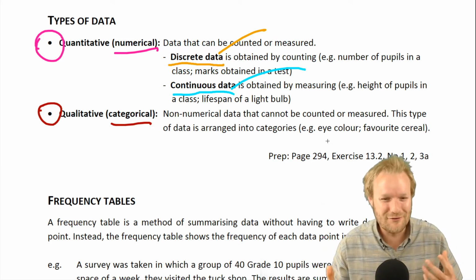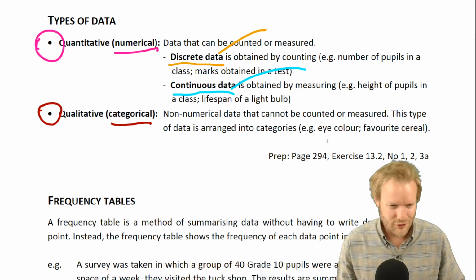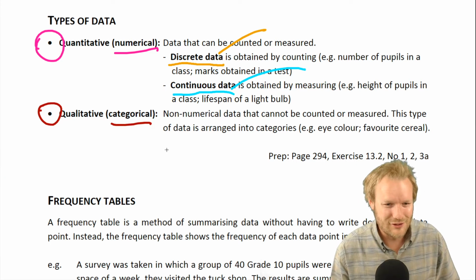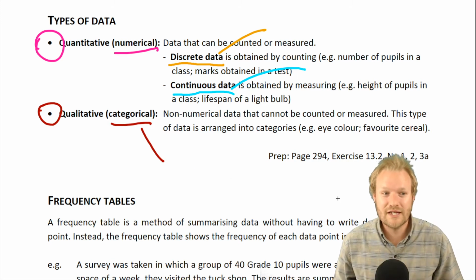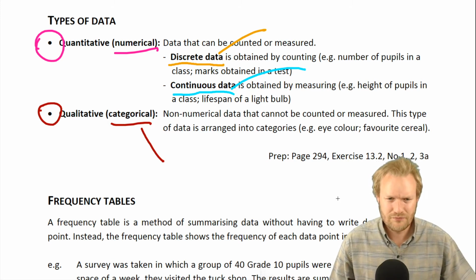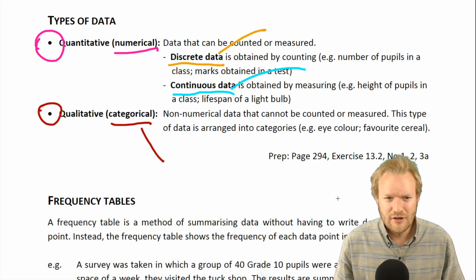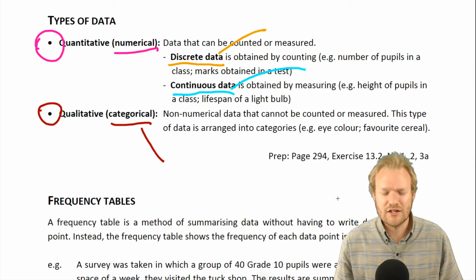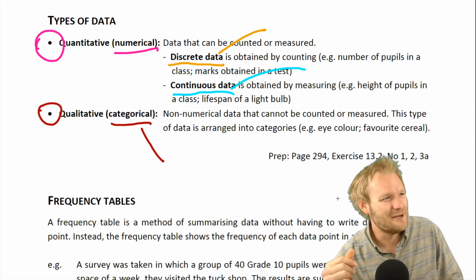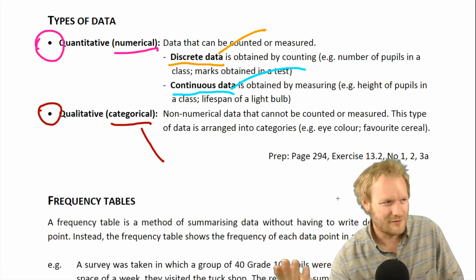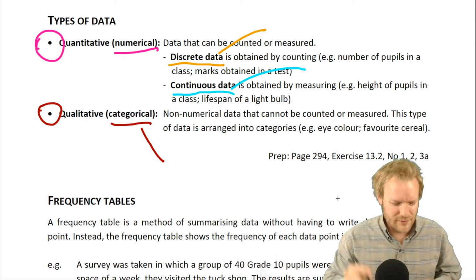Okay, so other things. Favorite cereals. We've got the examples there in front of you, right? Do you know what the question is? Think of an example of qualitative data. Another non-numerical data set that might come up is favorite subject, because we had favorite cereal there. So favorite subject, I mean, it's a given, right? Any types of brands or anything like that.